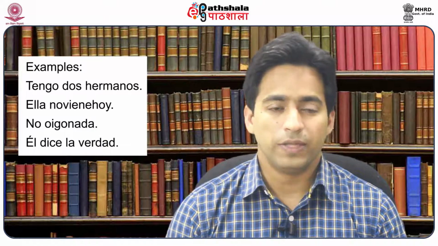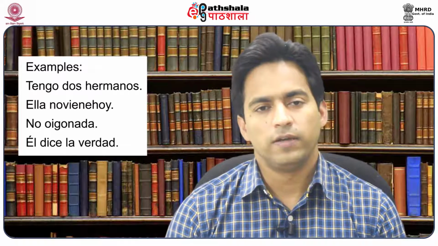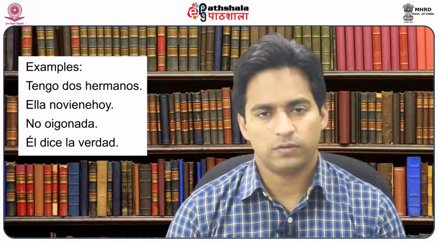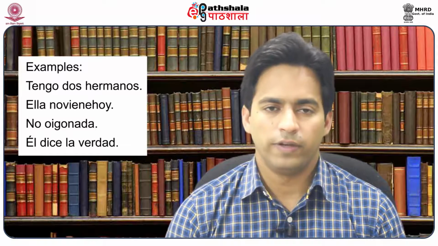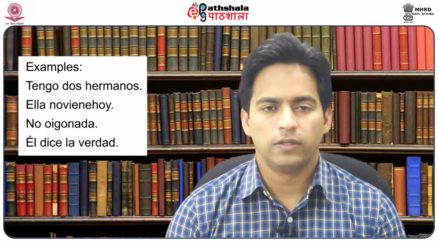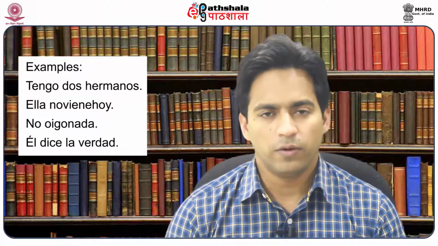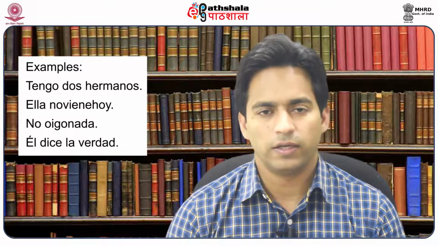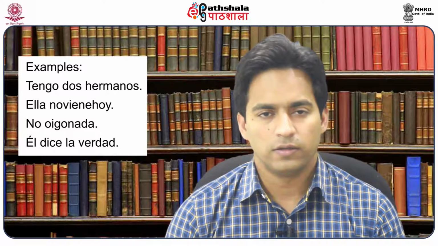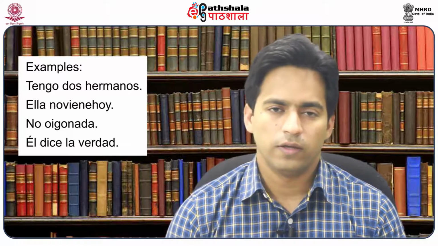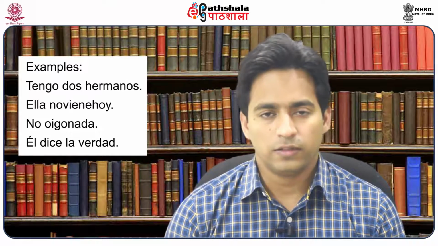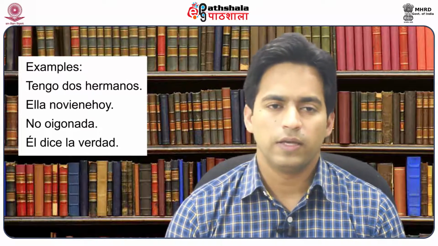The example with the verb tener: if I say I have two brothers, that can be said as tengo dos hermanos. With the verb venir, if I say she's not coming today, then this can be said as ella no viene hoy. If I say I can't hear anything, I can say no oigo nada. So oigo comes from the verb oír. And if I say he is telling the truth, the same can be said as él dice la verdad.